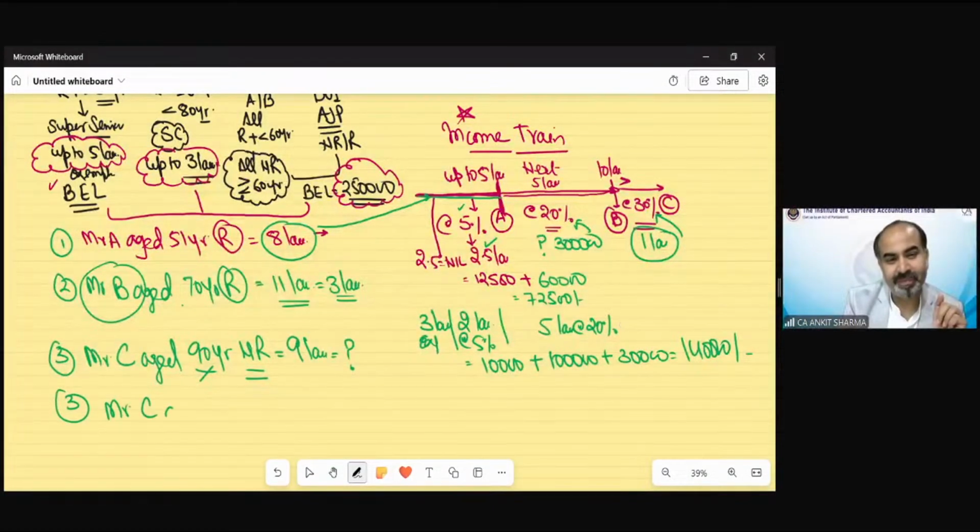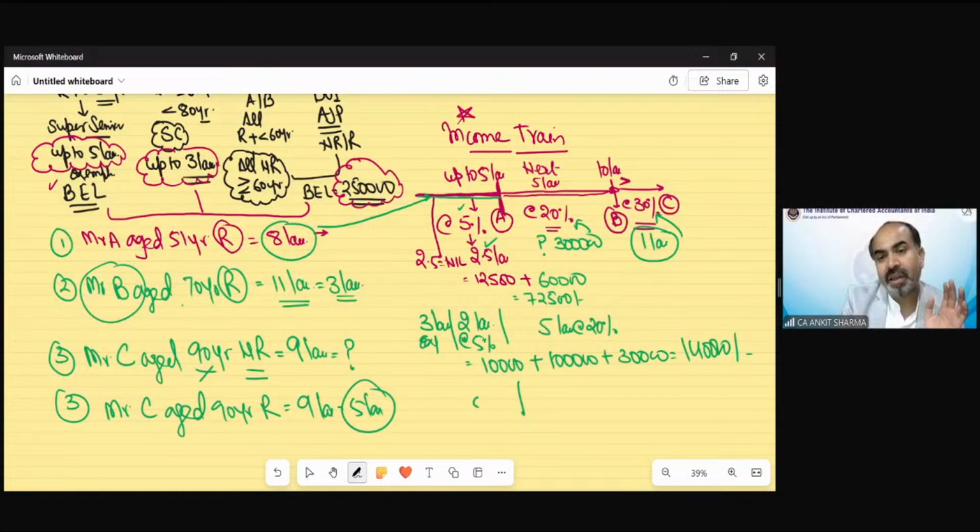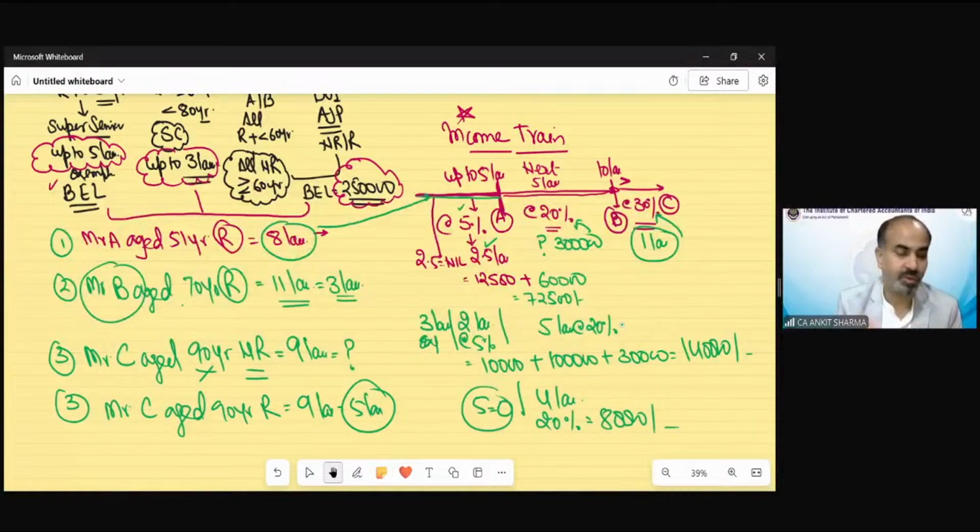Mr. C, aged 90-year, resident. Now the basic exemption limit, 9 lakh rupees income. Now the exemption limit would be 5 lakh rupees. So till 5 lakh rupees, there would be no tax. And the excess is 4 lakh rupees. The rate would be 20%. So tax would be 80,000. Done. Solved. So we have learned the tax rate, slab rate.